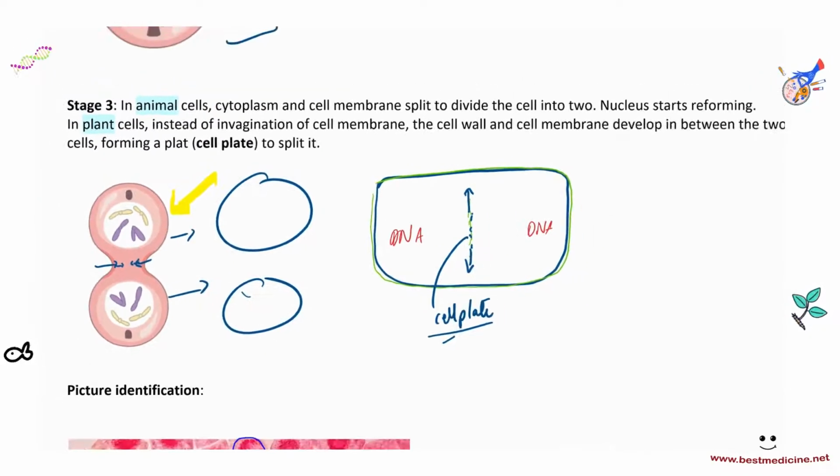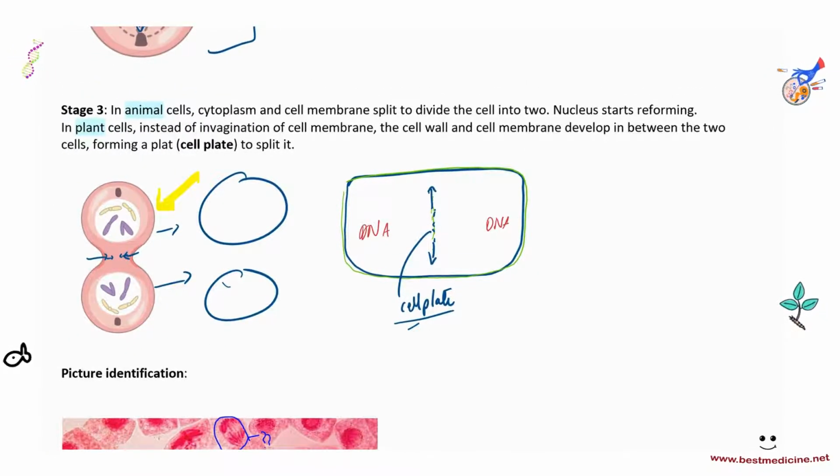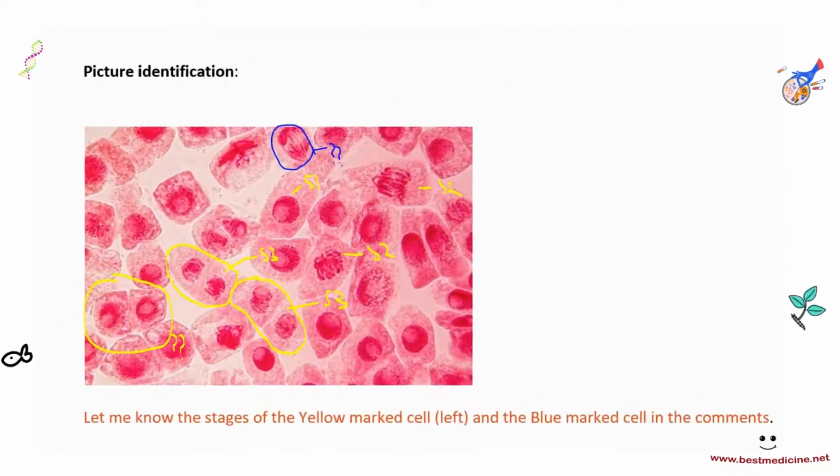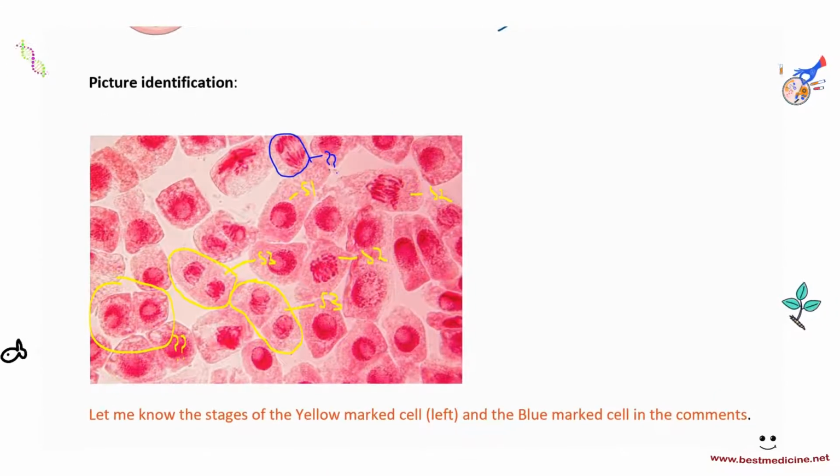Okay, so again, in plant cells, instead of invagination of the cell membrane, the cell wall and cell membrane develop in between the two cells, forming something called a cell plate to split it. Okay. And lastly, for this portion, we have picture identification. First, I'm going to show you some. So let's have a look at S1.